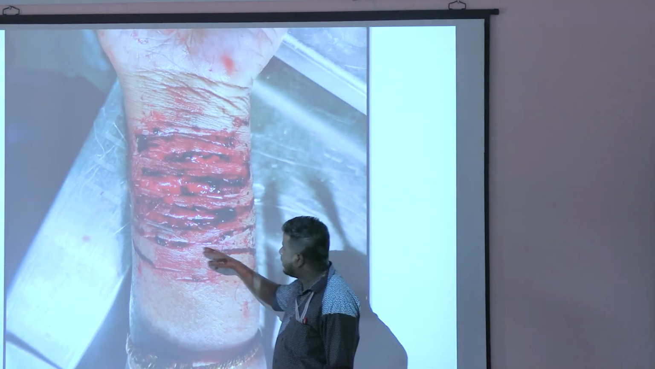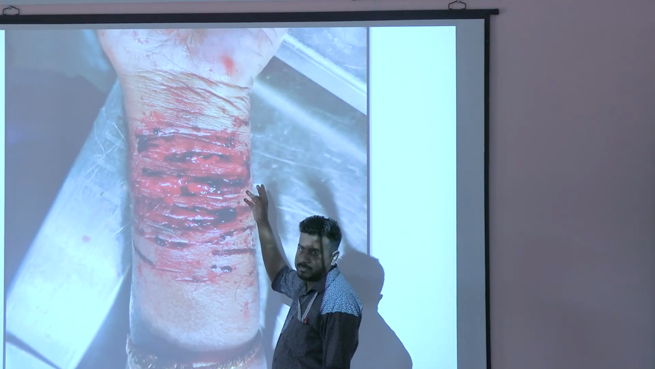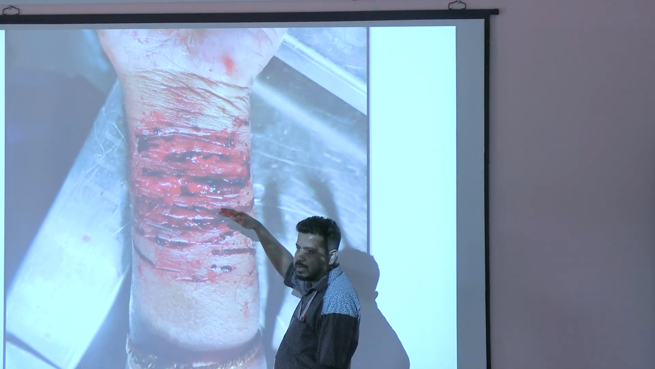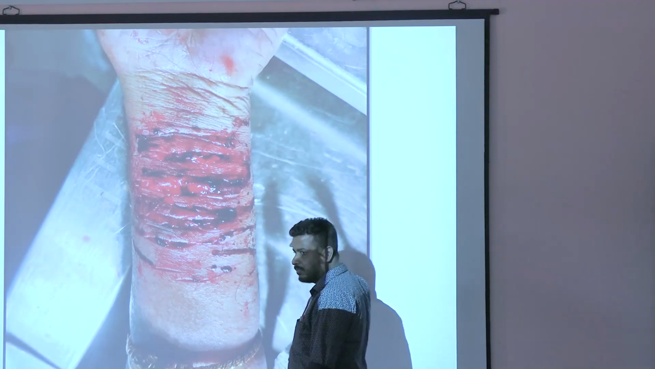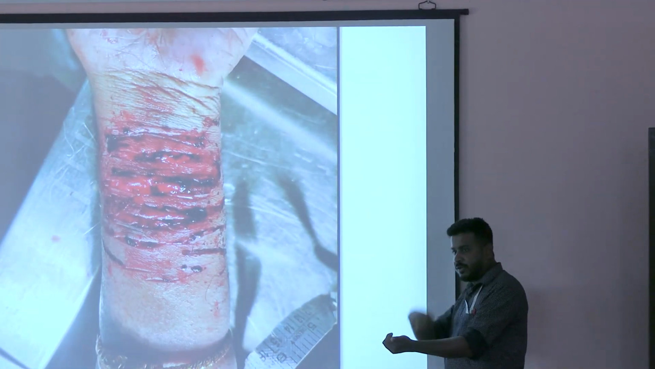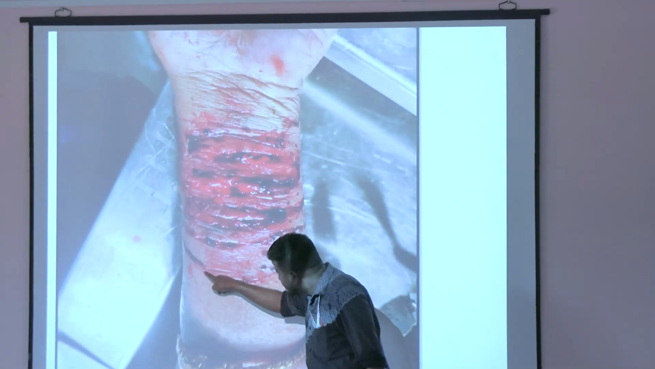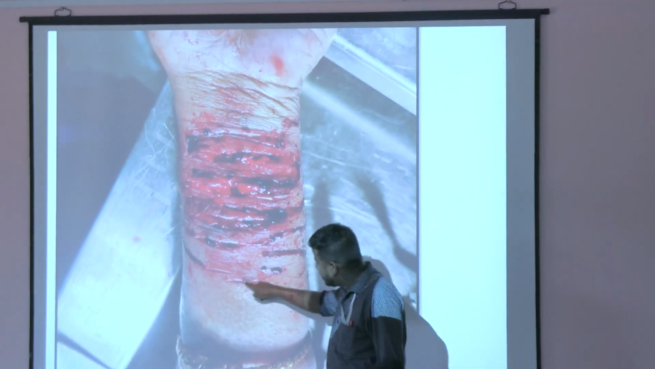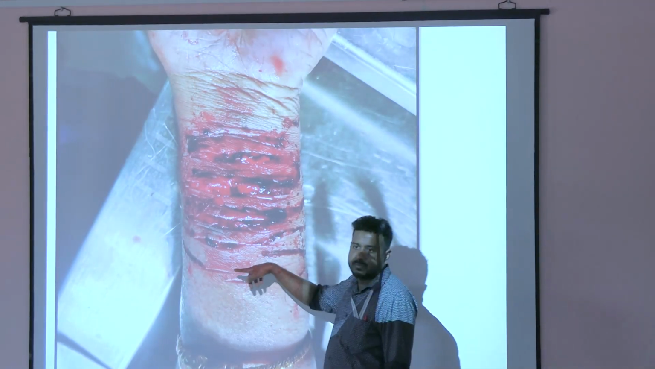Okay, these are multiple parallel incised wounds. Direction is like this. So she was a right-handed person. She tried to cut her wrist. Okay. What is this? What are these? These are hesitation marks.